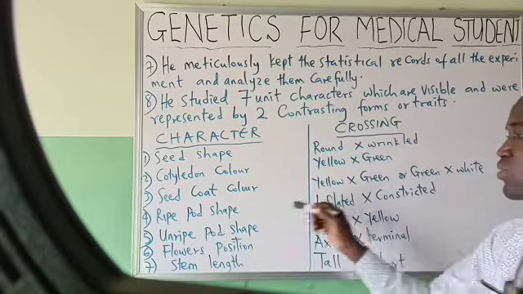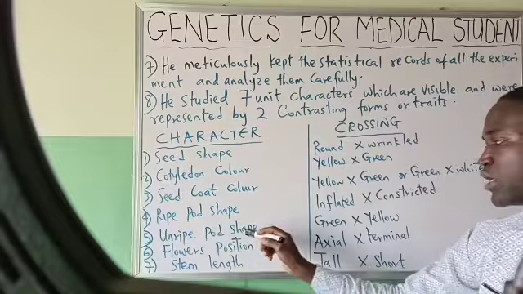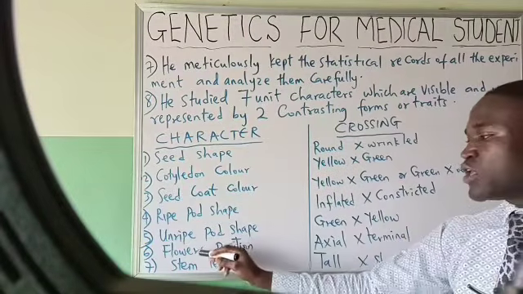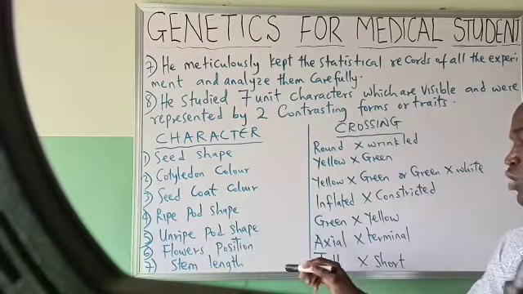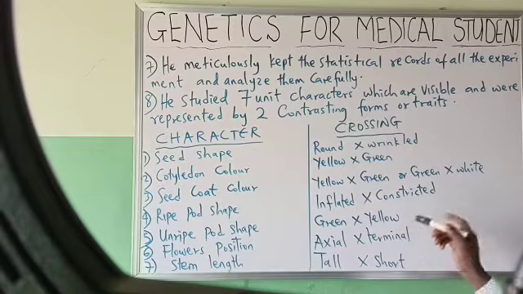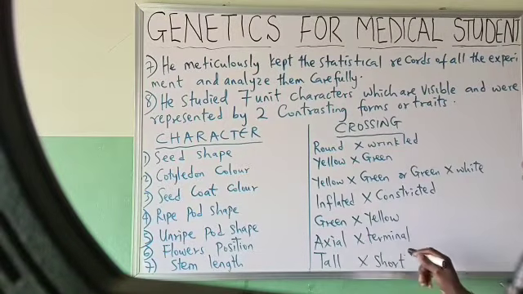Inflated and constricted, when you talk about ripe pod shape. Then for unripe pod shape, he crossed green and yellow. Then for flower position, he crossed axial and what? Terminal. And for stem length, he crossed tall and short.